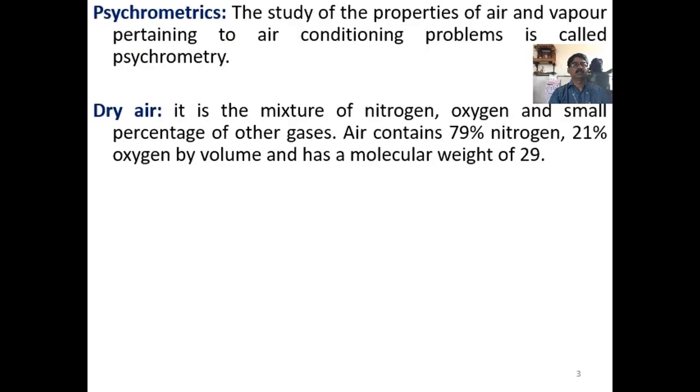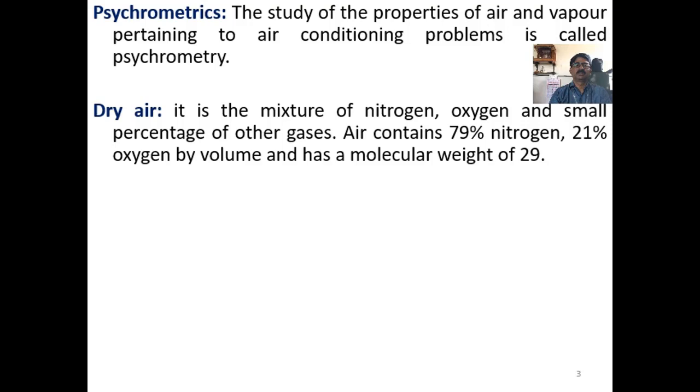Now coming to the definition of psychrometrics. The study of the properties of air and vapor pertaining to air conditioning problems is called psychrometry. Here, as you know, air is not purely air, it is a mixture of air and vapor, because water gets evaporated and also induced into the atmospheric air.